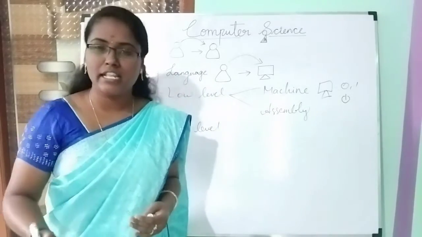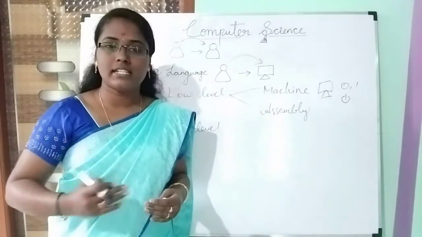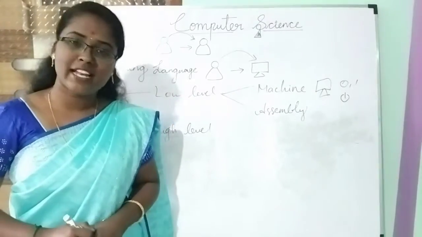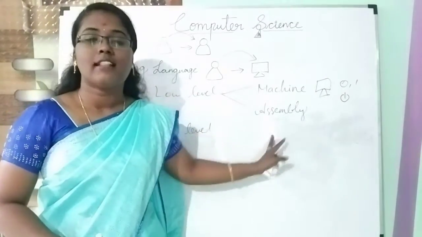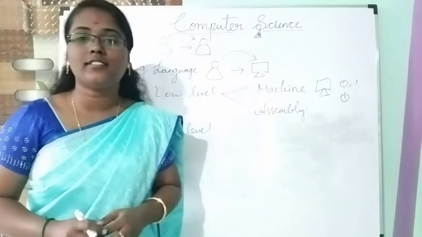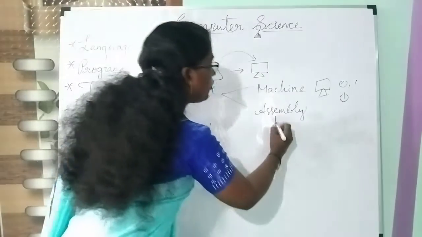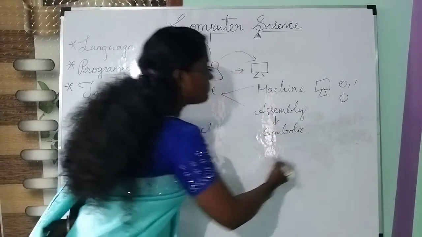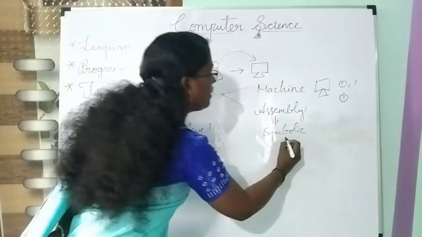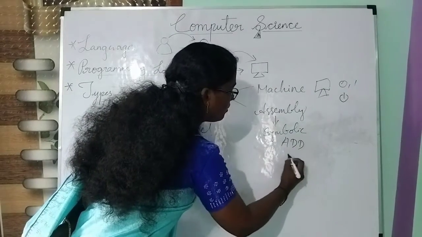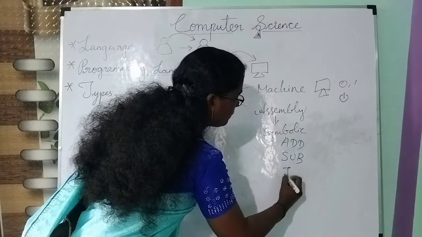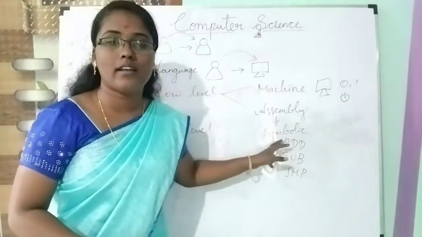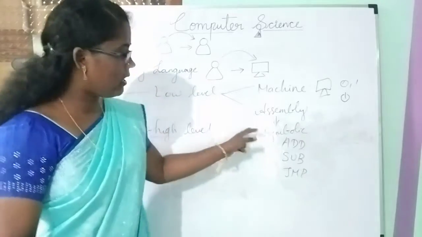If you give anything to the computer, it will be considered as a combination of 0 and 1. Coming to the next topic, assembly language. Assembly language uses some mnemonic codes, also called symbolic names. What are symbolic names? Here it uses add, sub, jump, codes like this. That is why it is called a symbolic name, or we can say mnemonic names.